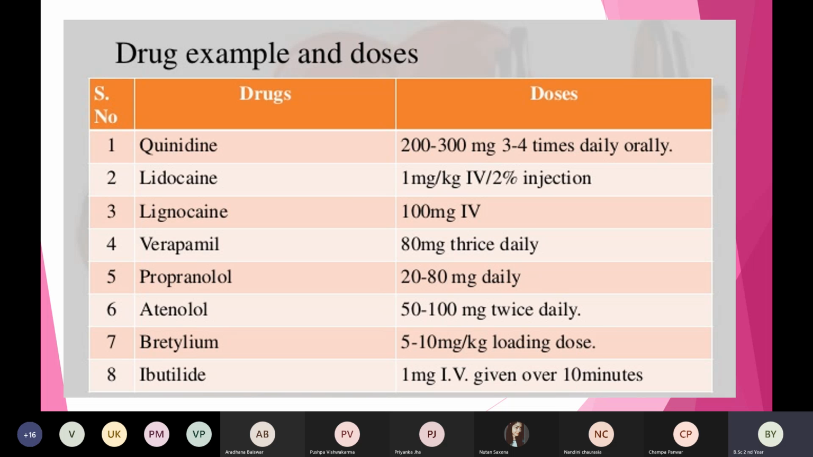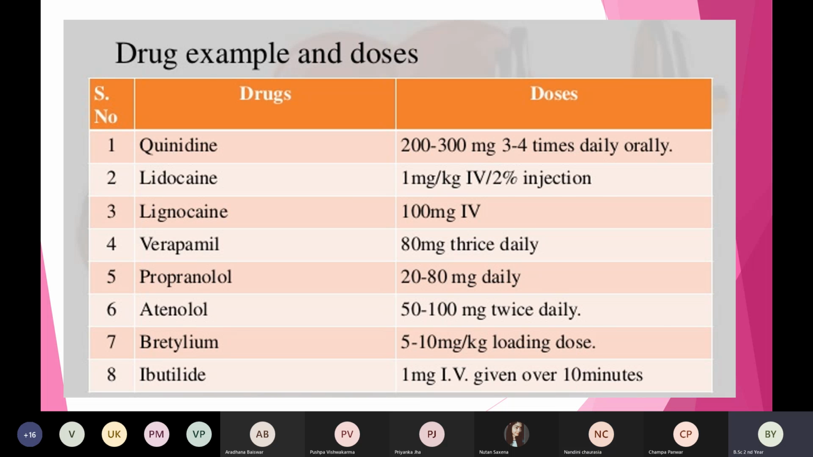Then we also have another medicine, ibutilide. This is 1 mg given in IV form over 10 minutes, so this is a slow IV. We do not give it fast, but as a slow IV. These are some examples of anti-arrhythmic agents with their doses and duration. Is this clear with everyone? Yes, ma'am.